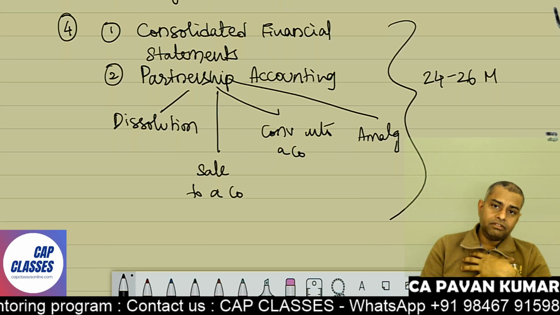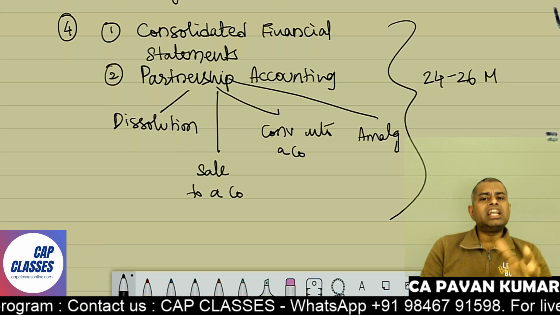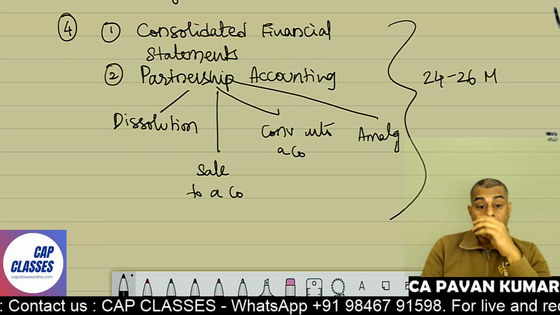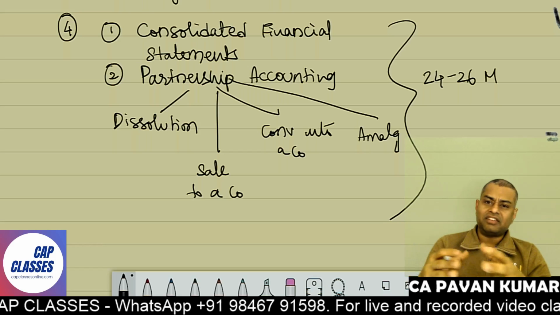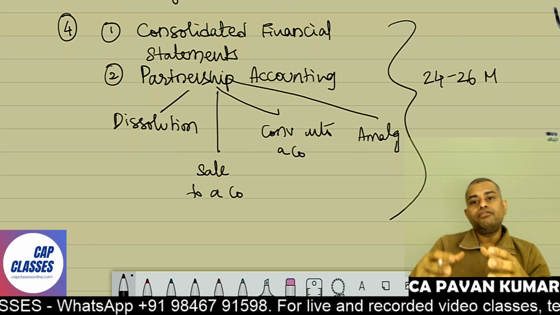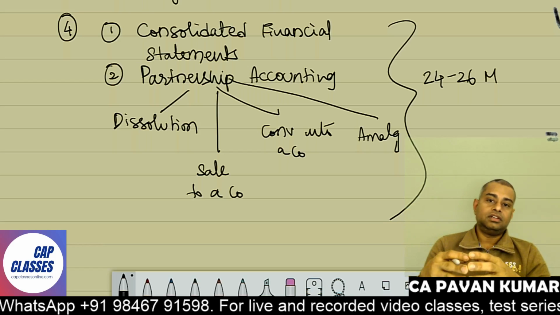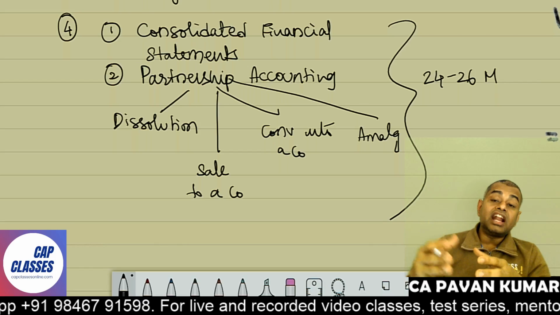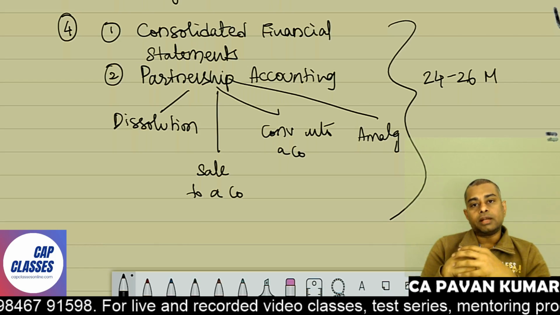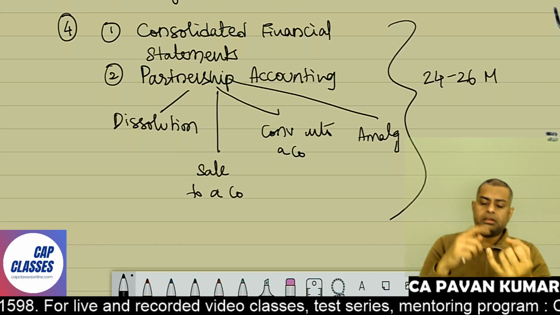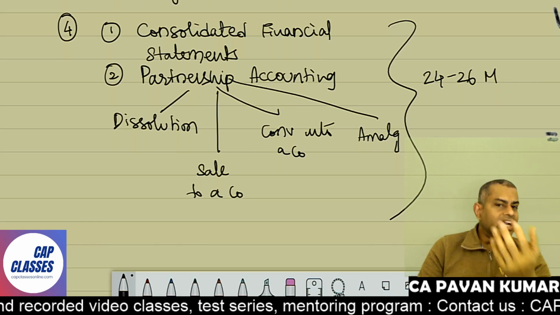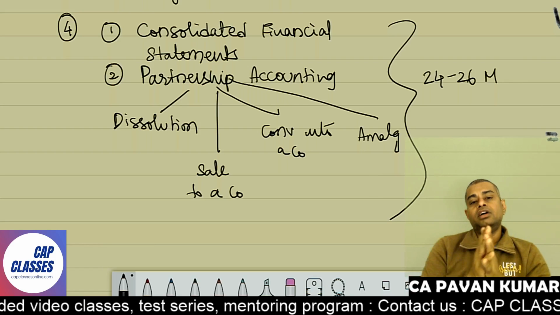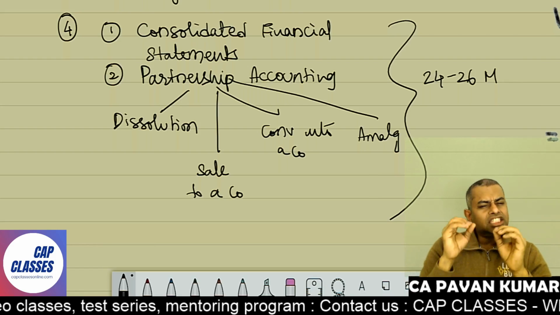I personally believe 70 to 80 in advanced accounting is quite possible. I'm not saying that if you are a very good student and put in a lot of effort, then you get 70, 80. No, if you are a very good student and put in more effort, you'll get 90s. I have students who scored 97, 98 in advanced accounting. In costing, in accounting, in advanced accounting, even in CA Final FR, 90s are quite possible nowadays. SFM in CA Final, 90 is quite possible.